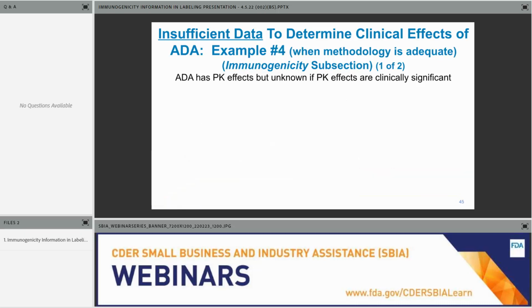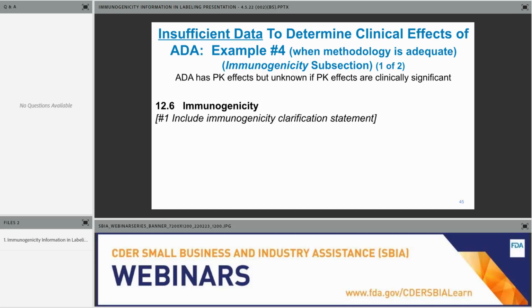Let's go to example number 4, still sticking with the category of insufficient data to determine the clinical effects of ADA. This is a slightly different situation where we have made a determination that ADA affects pharmacokinetics. However, it's unknown if the PK effects are clinically significant.